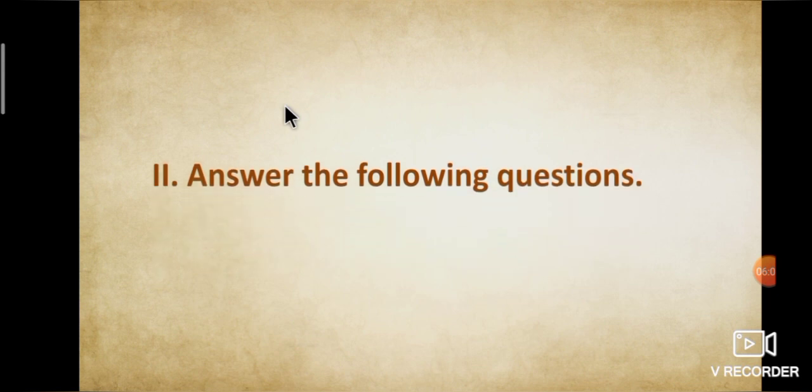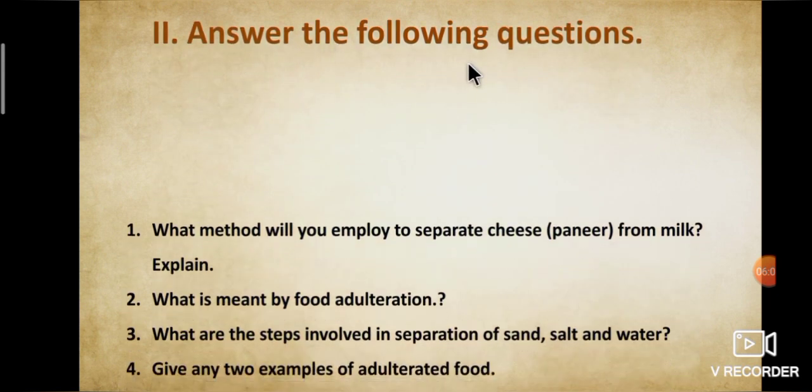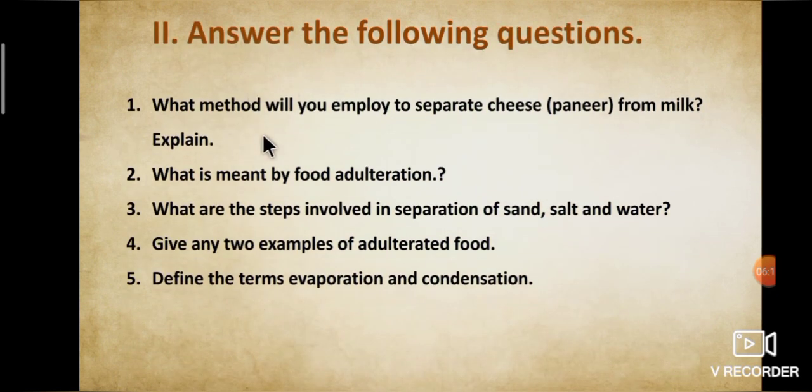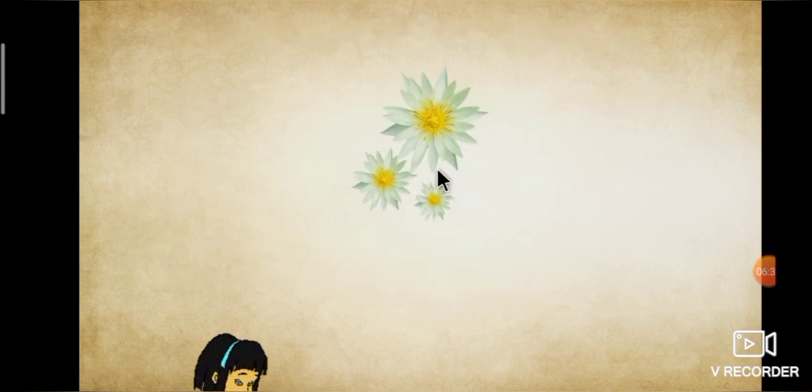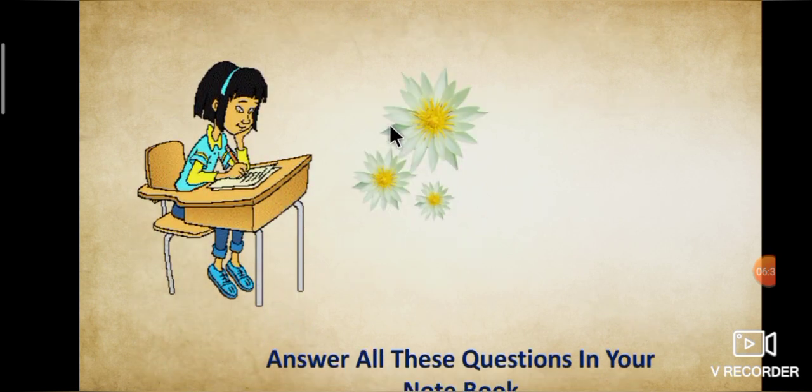Second Roman letter, answer the following questions. First question, what method will you employ to separate cheese, that is paneer, from milk? Explain. Second question, what is meant by food adulteration? Third one, what are the steps involved in separation of sand, salt and water? Fourth question, give any two examples of adulterated food. Fifth question, define the terms evaporation and condensation. Okay students, answer all these questions in your notebook.